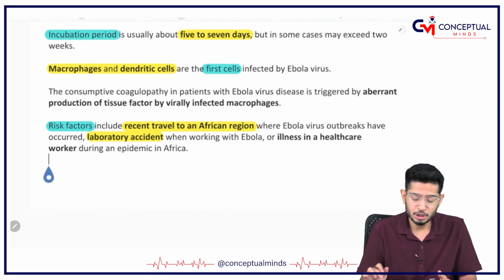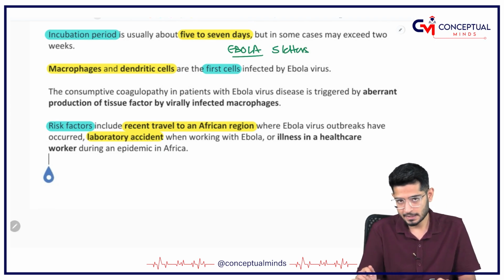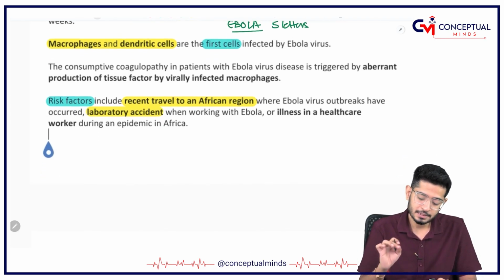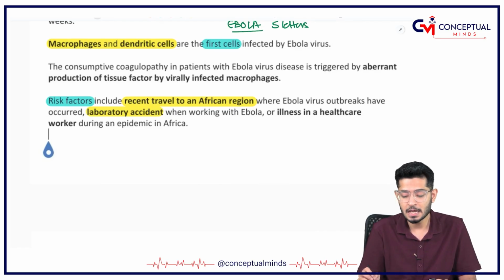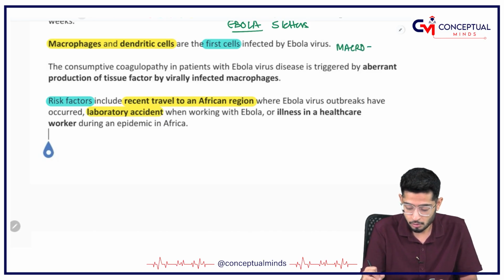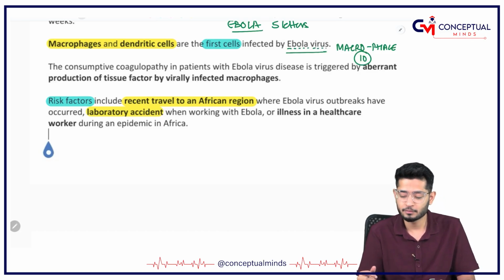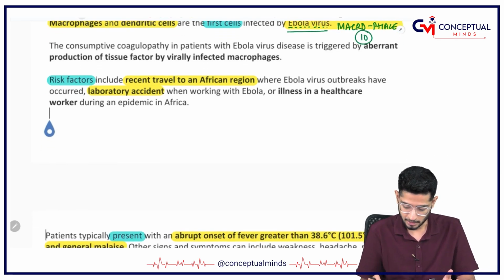Coming on to the incubation period of Ebola, can you see 5 letters? So Ebola has 5 to 7 days of incubation period. And what are the first cells infected? The macrophages and the dendritic cells are the first cells which are infected by Ebola virus. So I am writing it here, MACROPHAGE. It has 10 letters, and Ebola virus in total has 10 letters. So macrophage is the first one to get infected, and obviously the dendritic cell also.